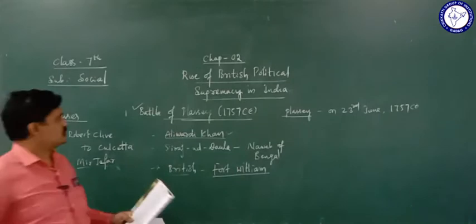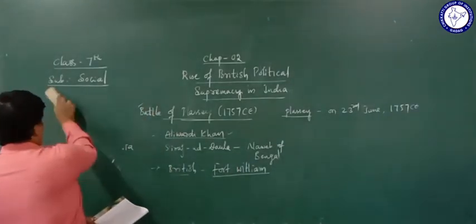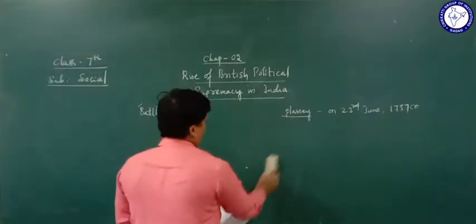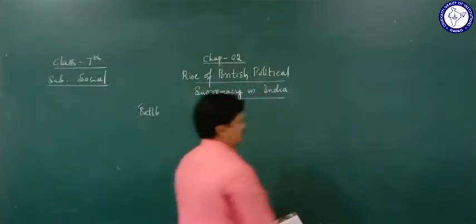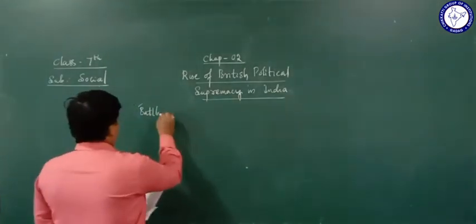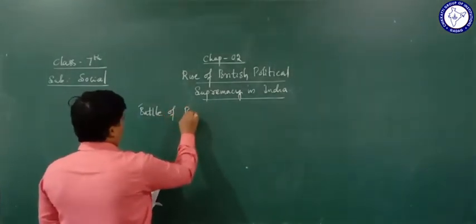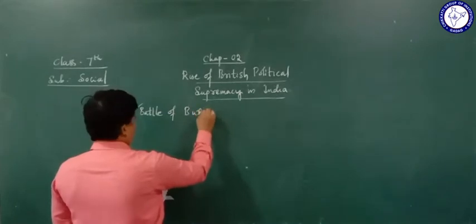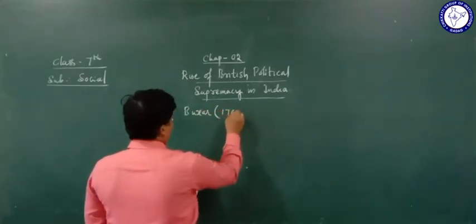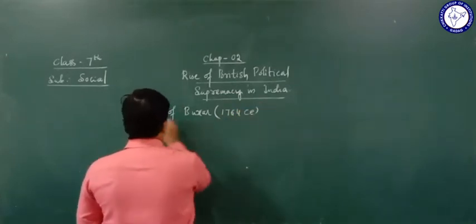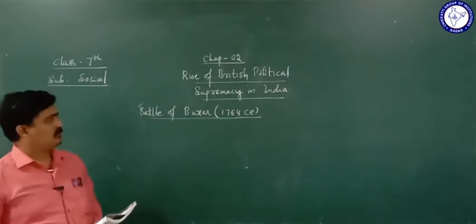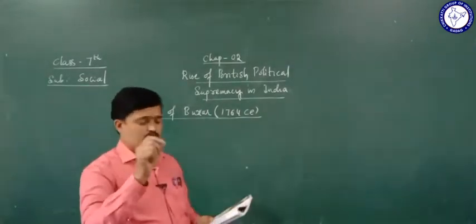So let's see about the Battle of Buxar. It happened in the year 1764 CE.